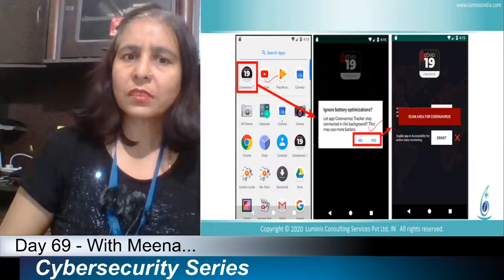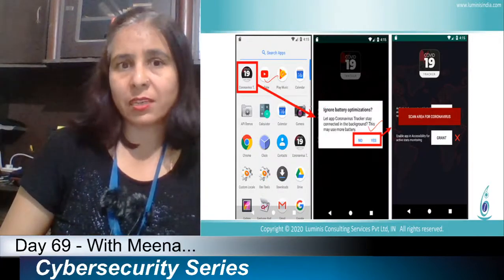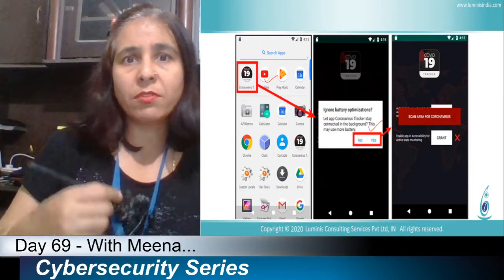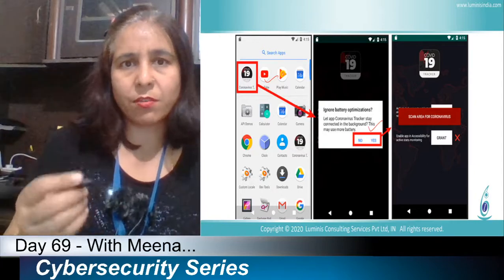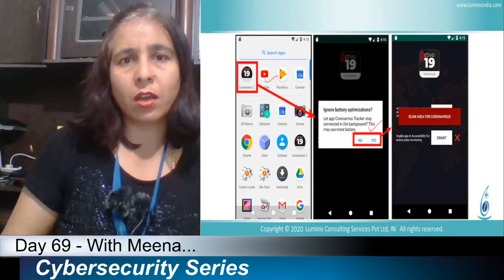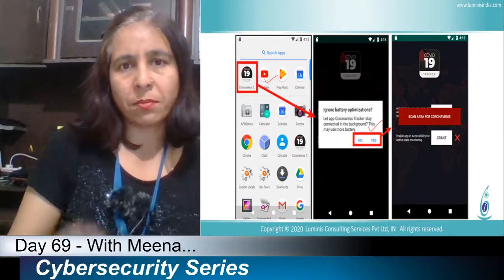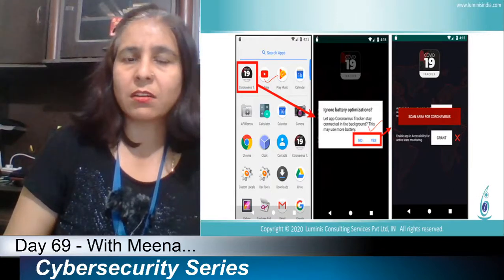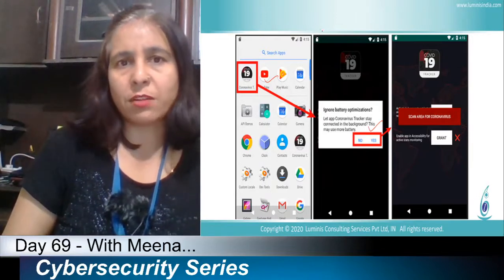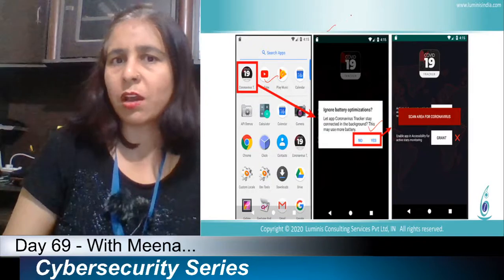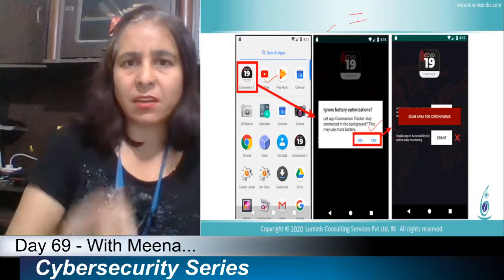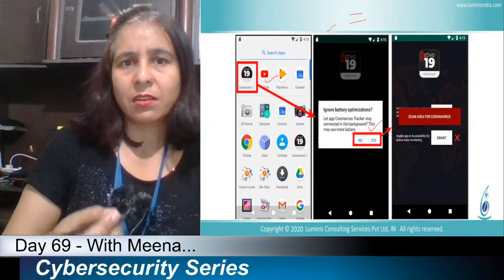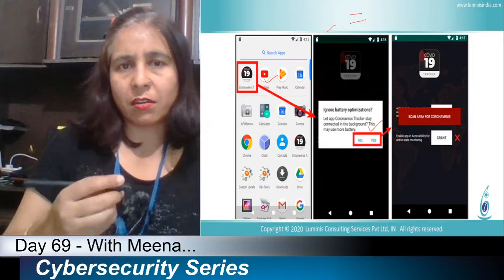Once you install it, in the background they may run some software which accesses the information you type. For example, if you access a financial website and make a transaction, whatever password or credit card number you enter, they can track it.